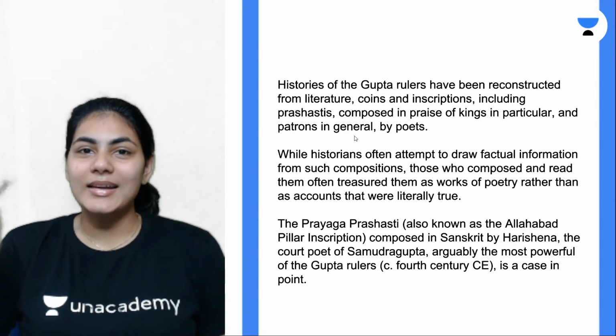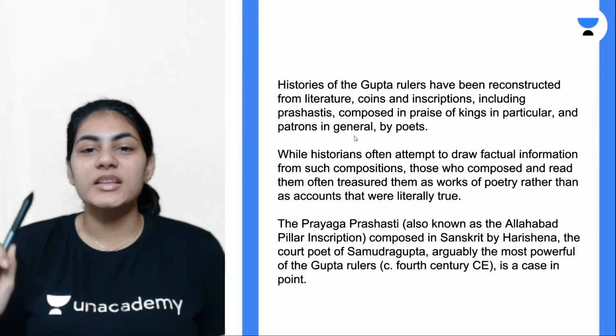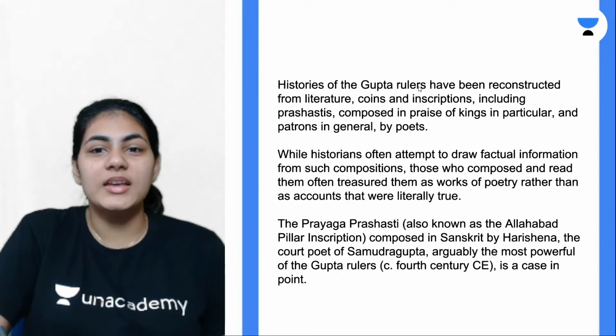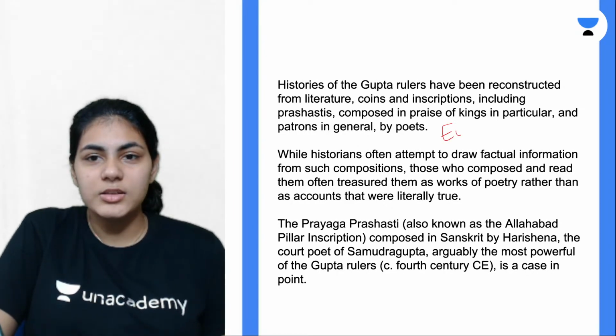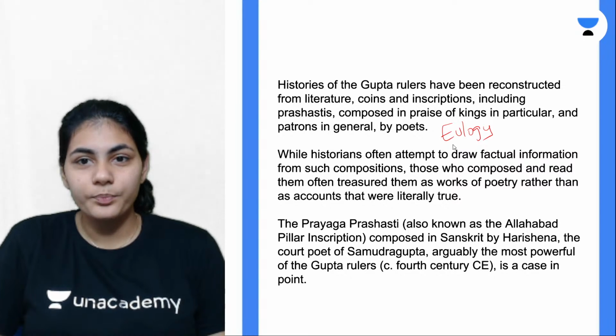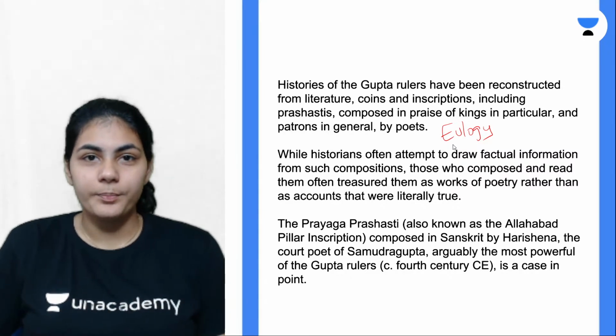That extra praising of the king is called prashasti. They also have another English name, which is eulogy. The spelling is here, guys. These prashasti inscriptions are called eulogies in English, which are basically written in praise of the king.